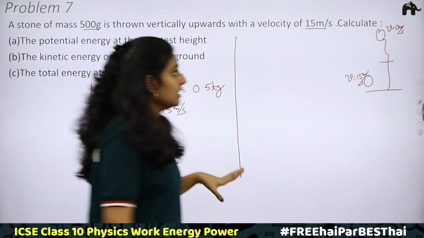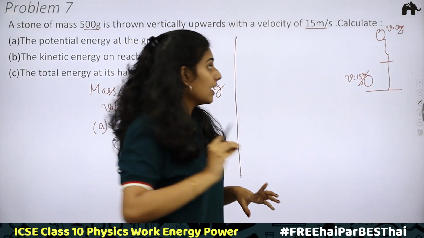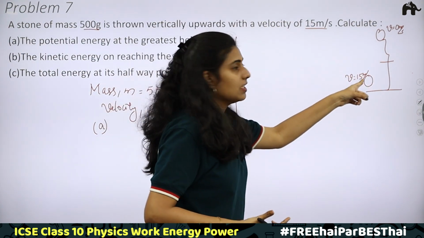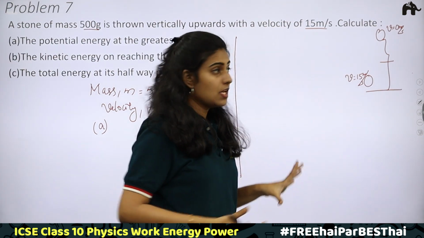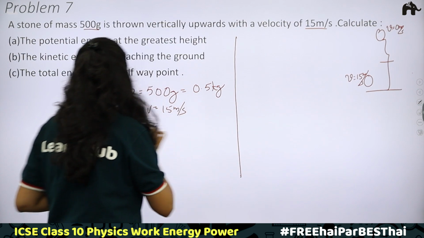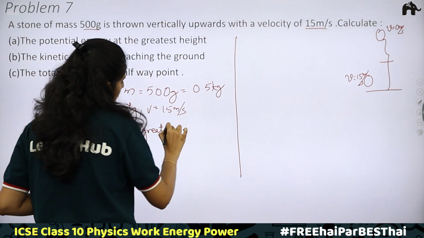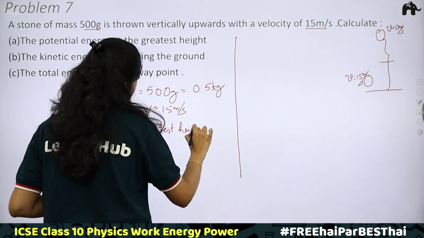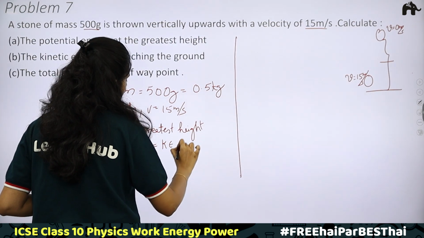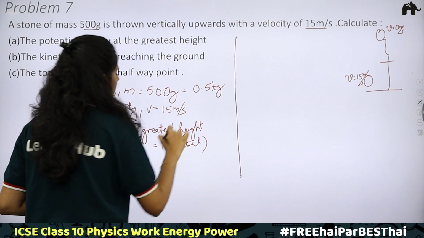No, right? At the greatest height, we know that potential energy will be maximum. And kinetic energy will be maximum when the ball is thrown. With the velocity, when the ball is thrown, kinetic energy will be maximum. So this kinetic energy and this potential energy will be equal. Potential energy at greatest height will be equal to kinetic energy, that is initial kinetic energy.